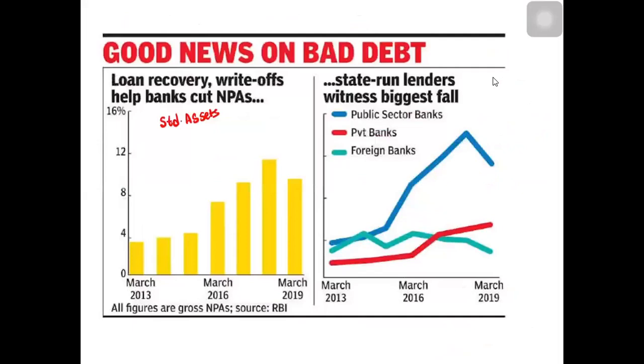Now, you see the standard or substandard assets. If I am not paying the loan principal plus interest for 90 days to 12 months, that loan is called a substandard asset. Then if it is more than 12 months, it is called a doubtful asset.